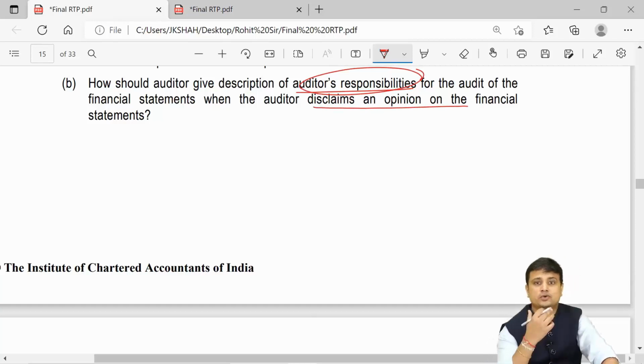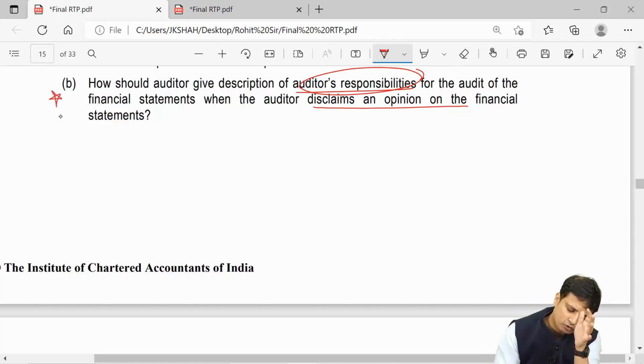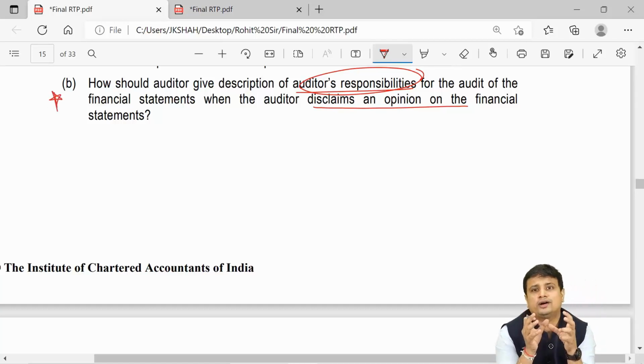My friends, we have discussed all these types of reports, what are our responsibilities, in fact every element of the financial statement, and was time and again in their lectures saying that at final CA level they will ask you such question. Forget final CA level, they have started asking such questions at inter CA level as well. So make sure that you focus on every component of the audit report, because they can end up asking any part, write about the auditor's opinion, basis of opinion, auditor's responsibility, management's responsibility. So every component is going to be important.